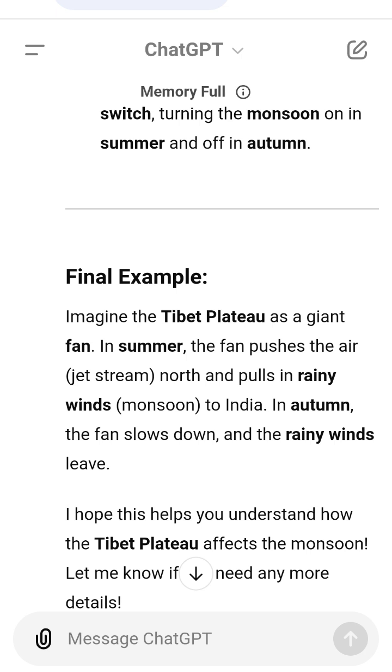7. The key role of the Tibet Plateau in the monsoon. The Tibet Plateau is responsible for pushing away the jet stream, allowing the monsoon winds to bring rain to India. It acts like a controller of the winds and the weather, starting and stopping the monsoon each year.